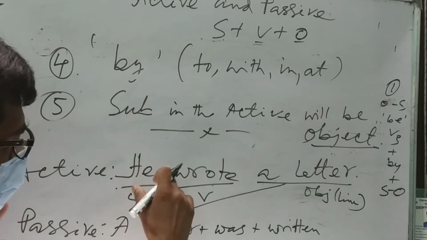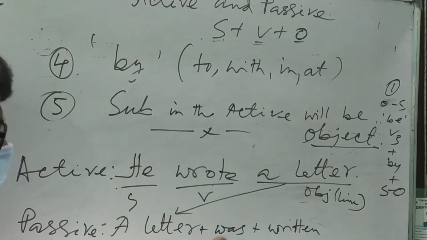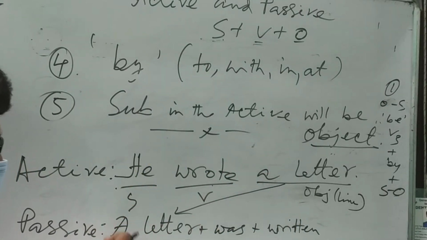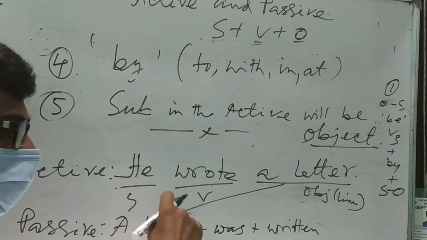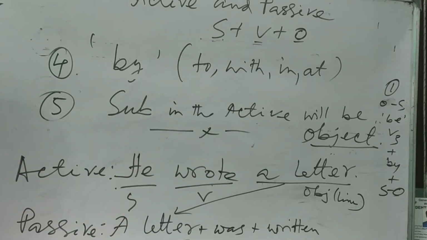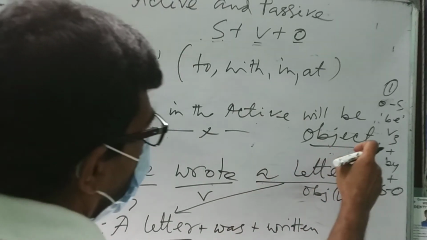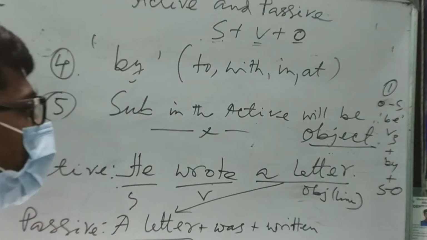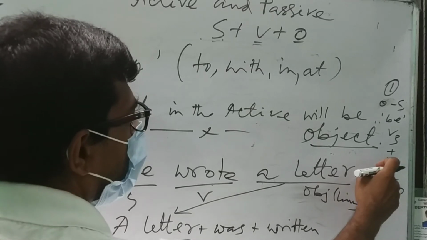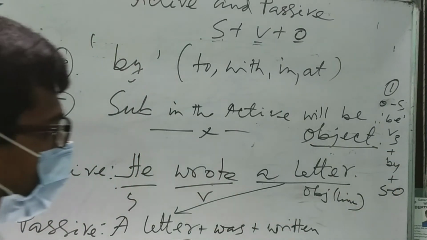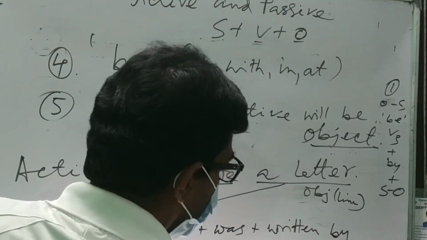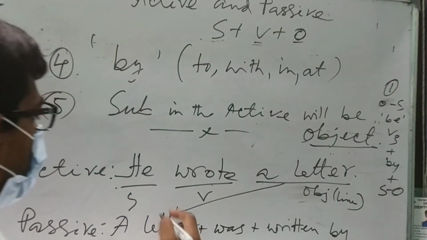Look very carefully. What is the active voice and what is the passive voice? In the passive voice, the subject is the receiver of action, and in the active voice, the subject is the doer of action. He himself does the action. Let us come here to the fourth step. A letter was written. Now by will be used here: by him.